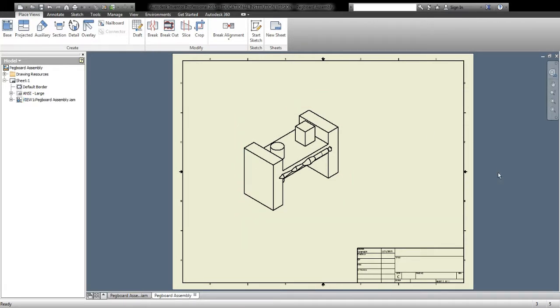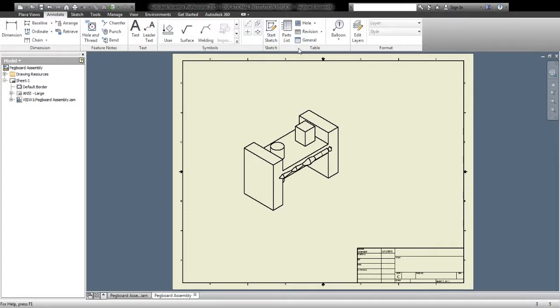Two things I need to add to this picture. One's going to be the part list and one's going to be the part labels. So I'm going to do annotate. And over in the table view here, I have a choice that says parts list. When I click on parts list, it's going to ask what document it should do a parts list for. So I need to go into my files and find my pegboard assembly and open it.